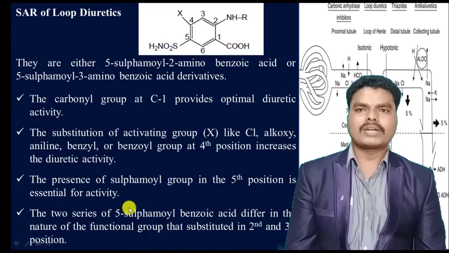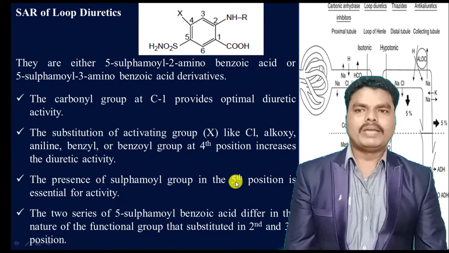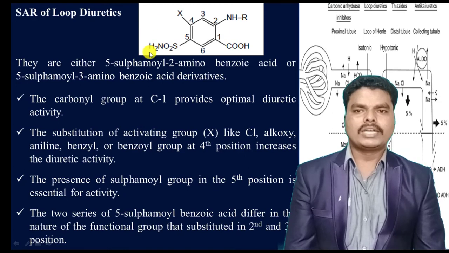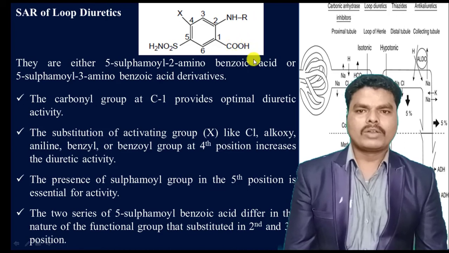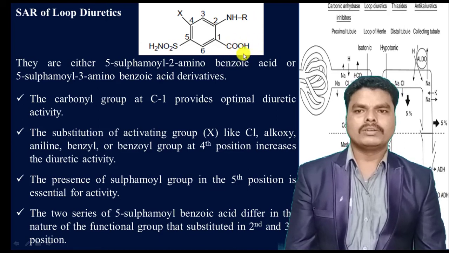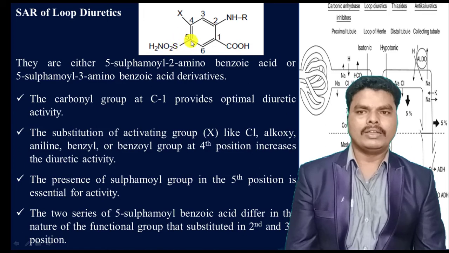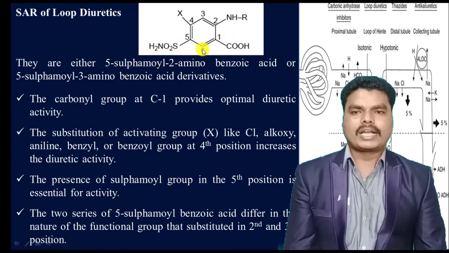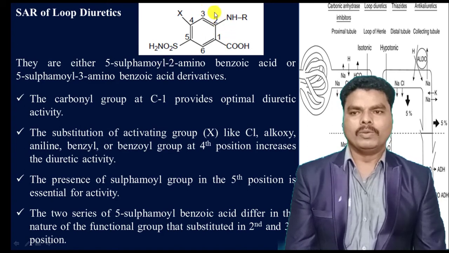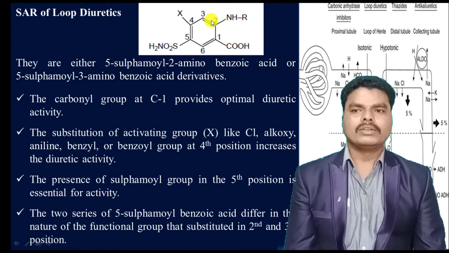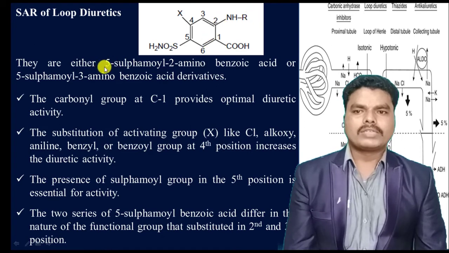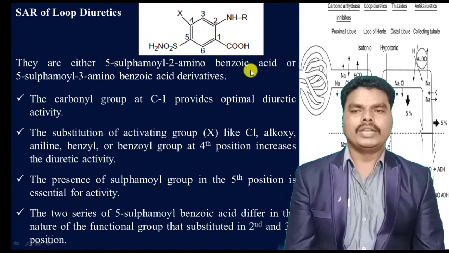And when you see the structure activity relationship of loop diuretics, the basic structure of loop diuretics or high ceiling diuretics consists of a phenyl ring. To this phenyl ring, a carbonyl group is present, and at the fifth position, some of the loop diuretics have the sulfamyl group. And at the second or third position, there is an amino group. When the amino group is present at the second position, these compounds are called 5-sulfamyl 2-amino-benzoic acid derivatives. And when the amino group is present at the third position, the derivatives are called 5-sulfonamide 3-amino-benzoic acid derivatives.